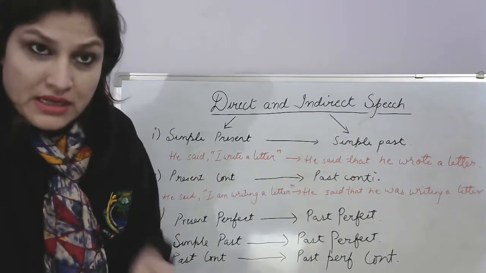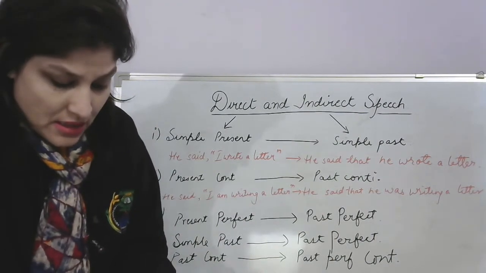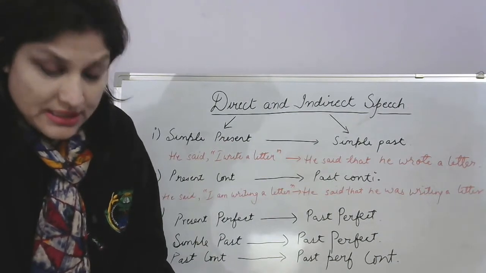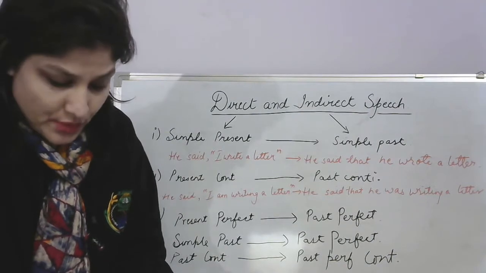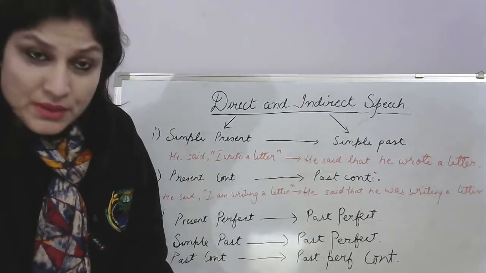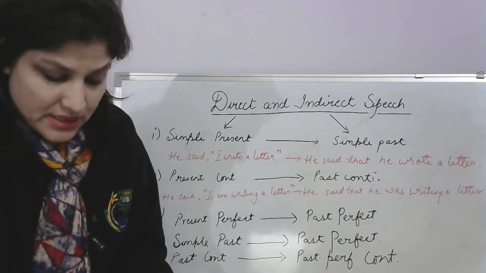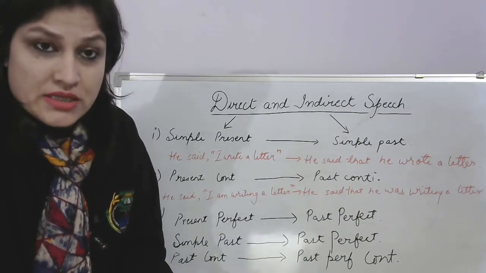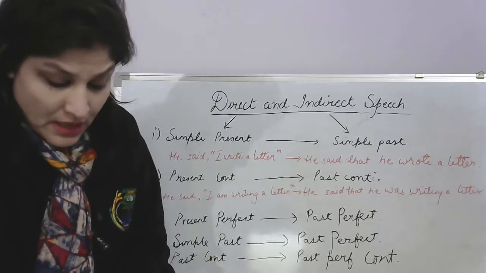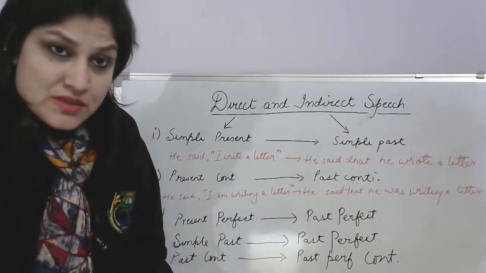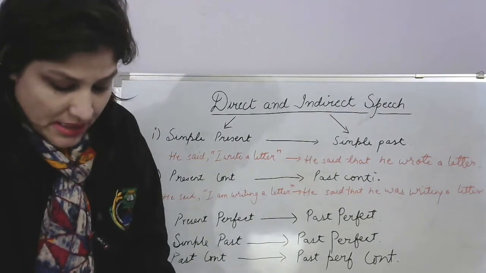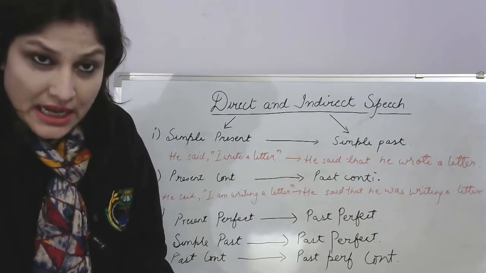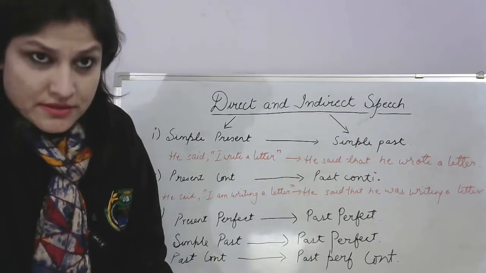Present perfect becomes past perfect. He said, I have written a letter. He said that he had written a letter. Perfect, right? A simple past becomes a past perfect. He said, I wrote a letter. He said that he had written a letter. A past continuous becomes past perfect continuous. He said, I was writing a letter. He said that he had been writing a letter.